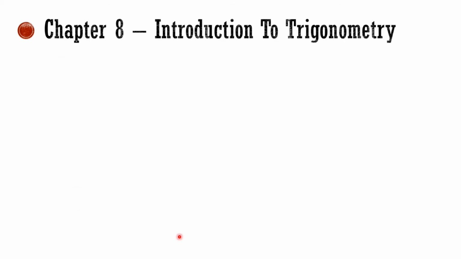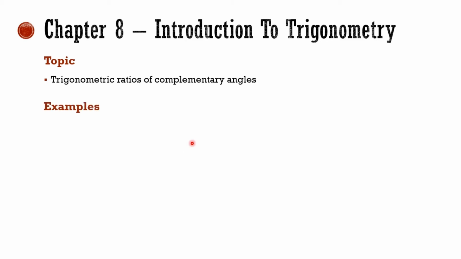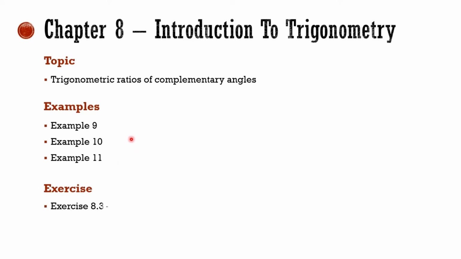In chapter 8, Trigonometry, trigonometric ratios for complementary angles, means sin(90 minus theta), cos(90 minus theta), tan(90 minus theta), are removed from your syllabus. And examples 9, 10, 11, which are based on this topic, are not part of the syllabus. And exercise 8.3, all questions are removed.